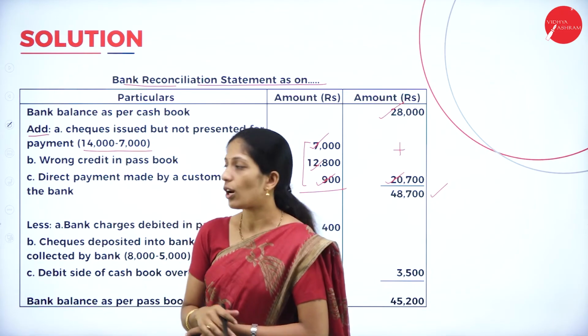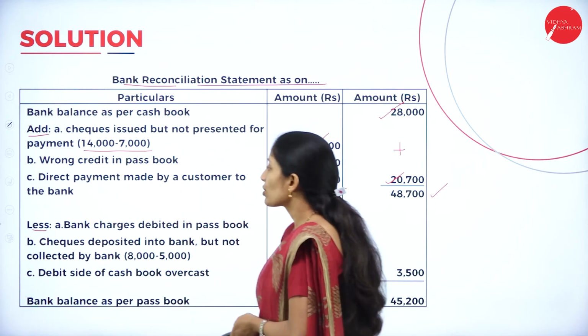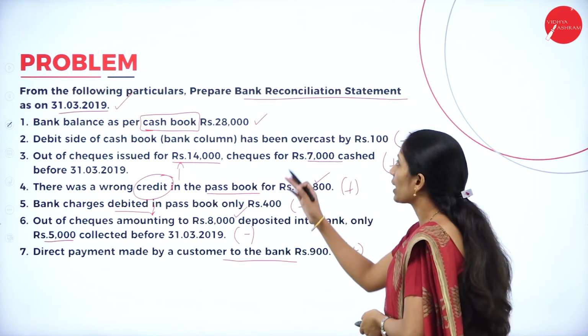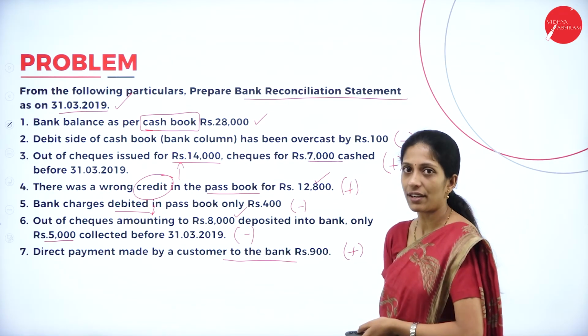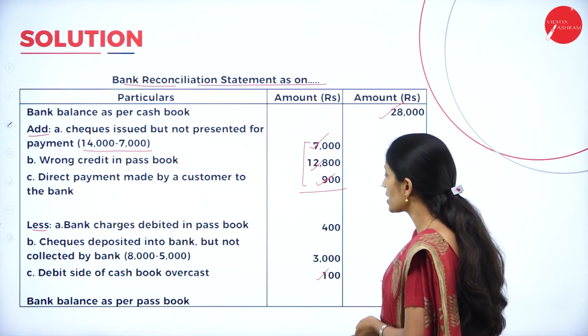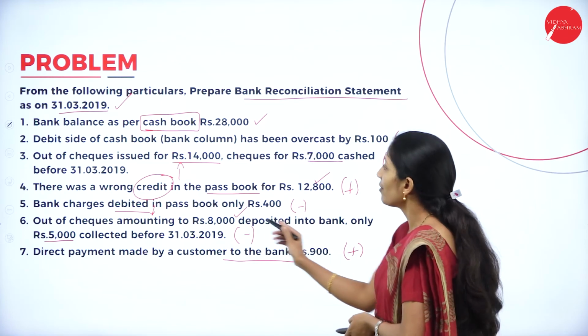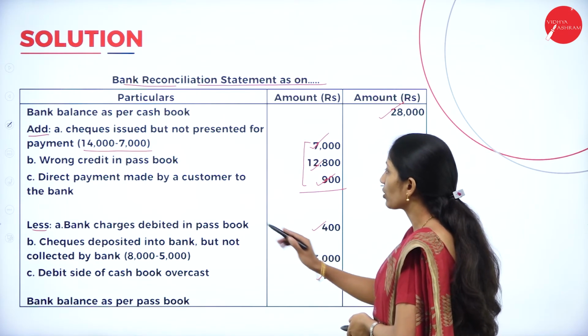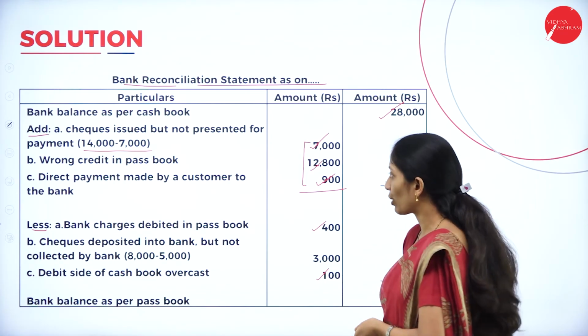Now deduct all the less items. So which are the items to be deducted? That is, debit side of the cash book has been overcast by rupees 100. So write the same sentence, debit side of the cash book overcast, 100. Next, bank charges debited in the passbook, 400.